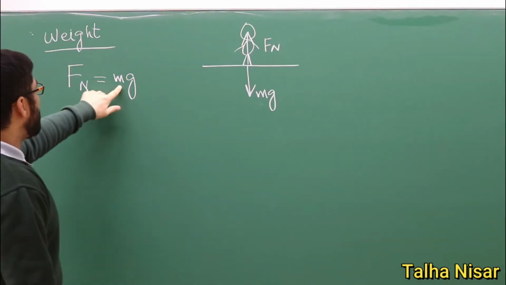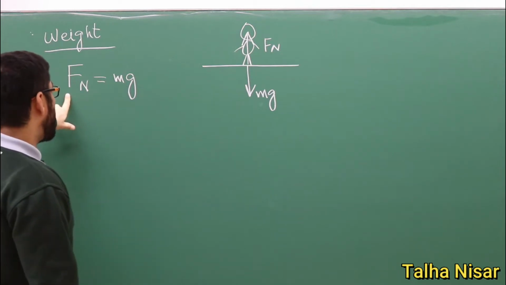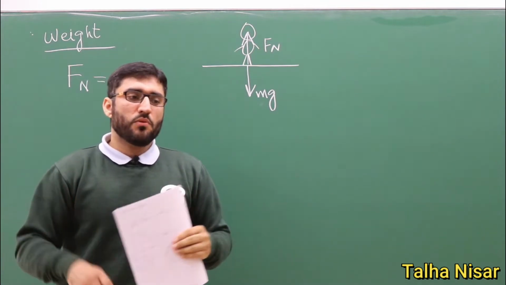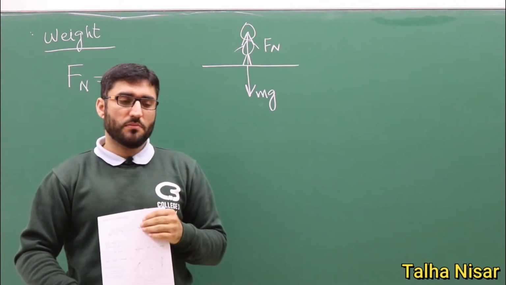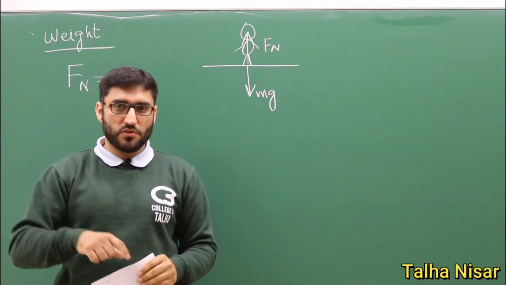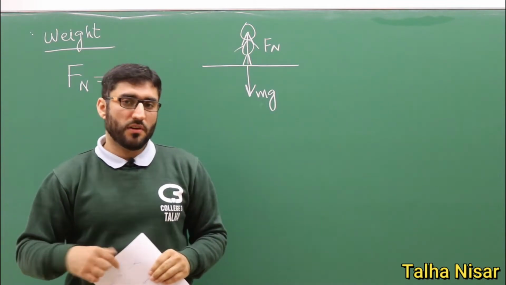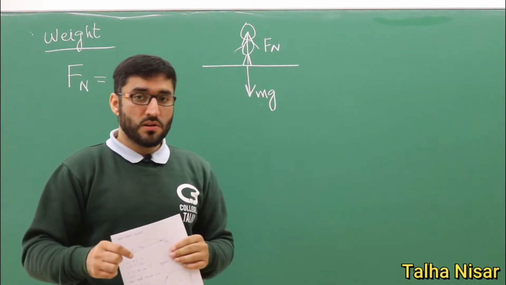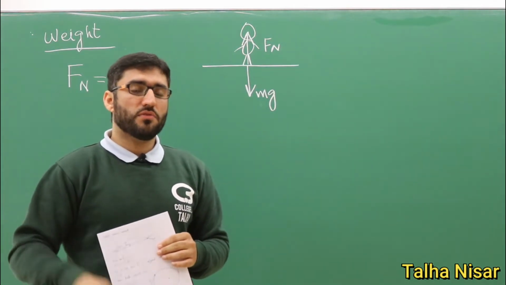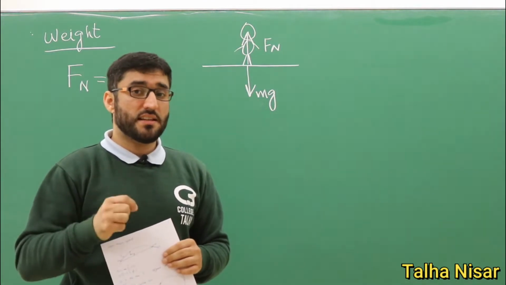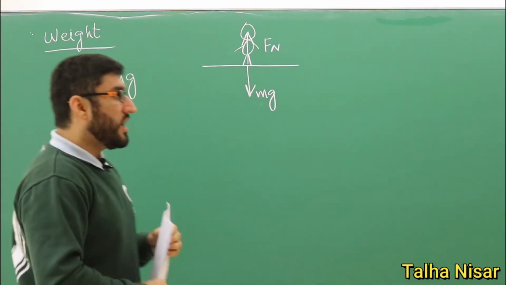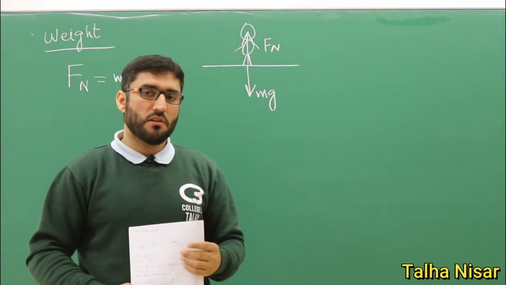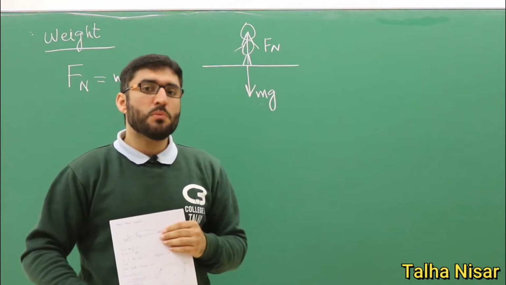What's the difference between the mass and the weight of the object? The mass of the object is always the same. We cannot change the mass of the object, whether we are on the surface of the earth or on the moon. If a person is standing on the moon, then the weight of that person will be 6 times smaller than on the earth, because the moon's gravitational attraction is 6 times smaller.